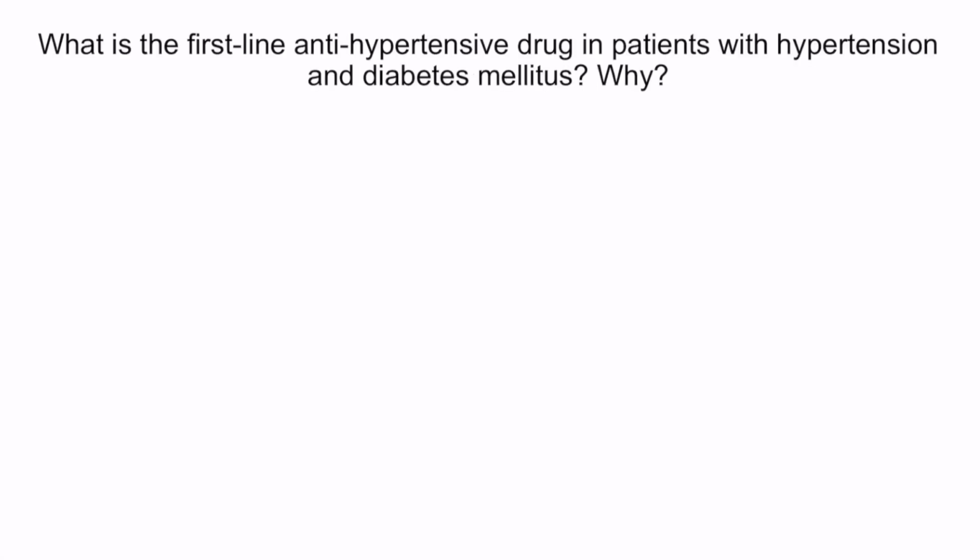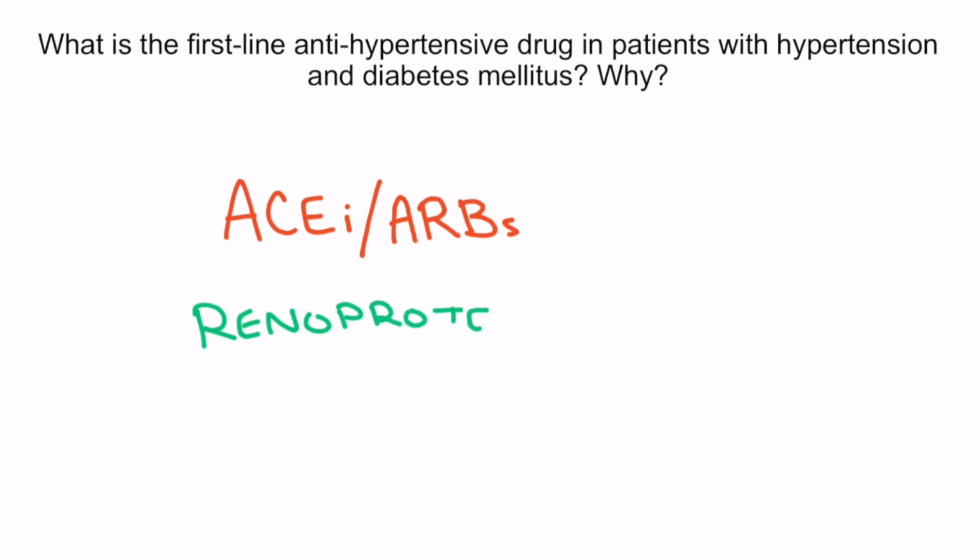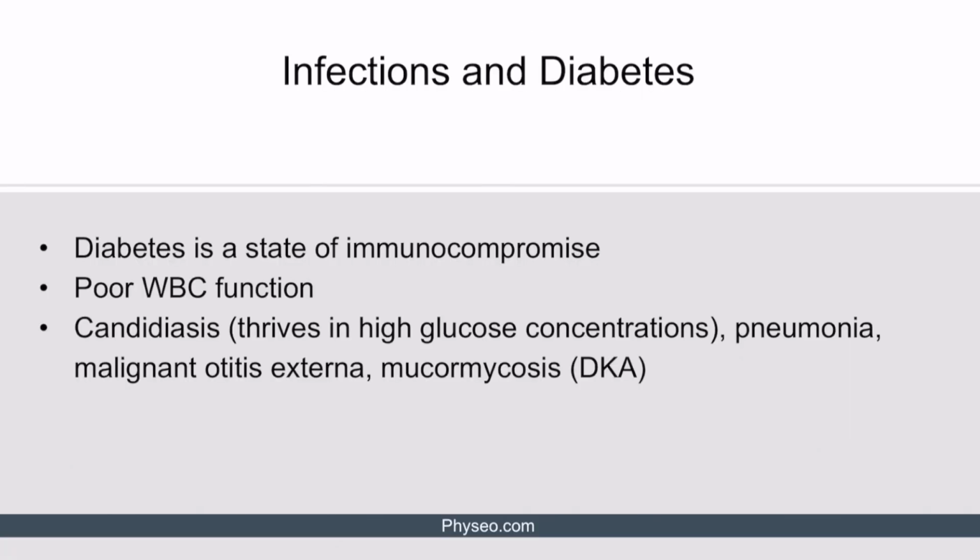What is the first-line antihypertensive drug in patients with hypertension and diabetes mellitus, and why? The first-line antihypertensive agent in diabetic patients is angiotensin-converting enzyme inhibitors or angiotensin II receptor blockers. This is because all diabetic patients are at risk of developing nephropathy, and these drugs, in addition to lowering blood pressure, are renoprotective. Now let's briefly discuss infections in diabetes.